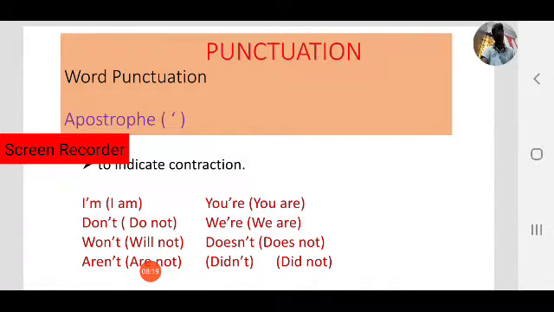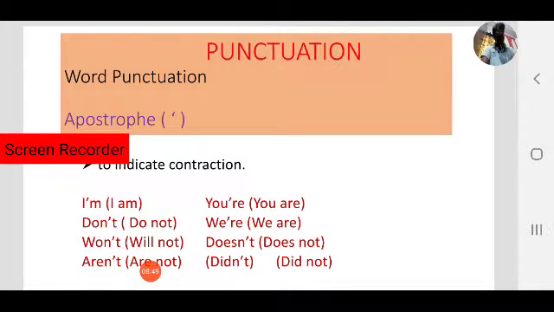Next one, don't, short form of do not. Next, we are, contraction of we are. Using an apostrophe we can frame the short form. Observe the examples. Won't, short form of will not. Will not is the full form; if you want to contract it we can use an apostrophe: won't.